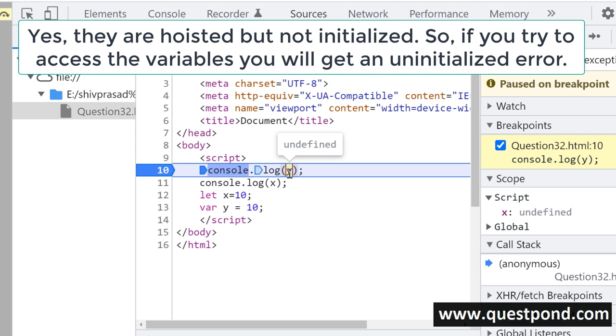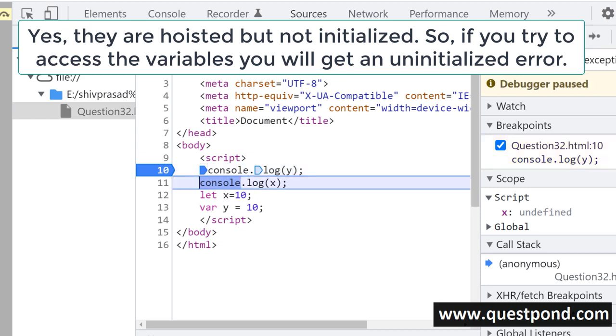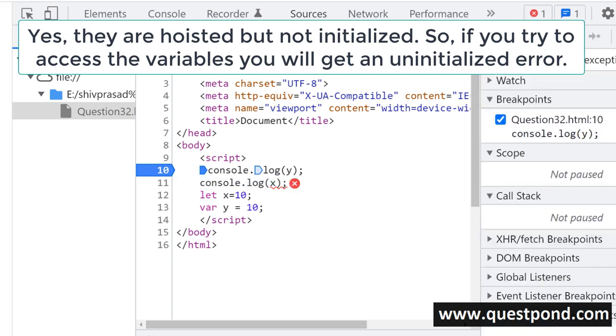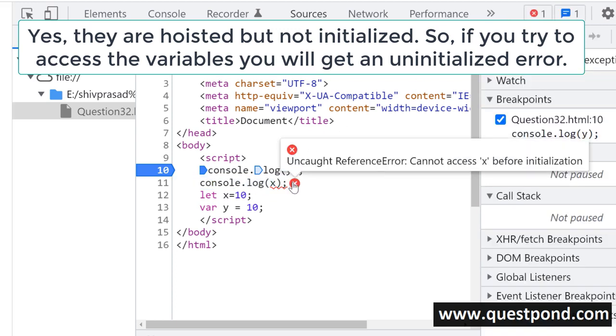So in case of var, the variables are hoisted and also initialized with the value undefined. In case of let also the variables are hoisted, but they are not assigned any value. So when you try to access x, it gives you a reference error. You can see it here, it's showing a reference error. It says cannot access x before initialization, right? It does not say that x does not exist. It says that it is not initialized.